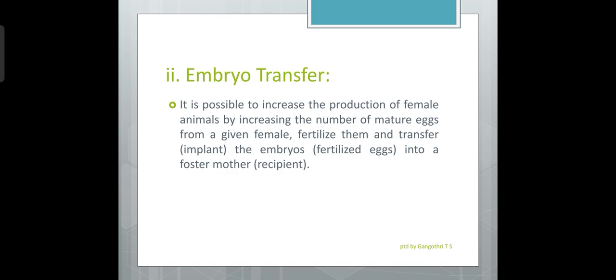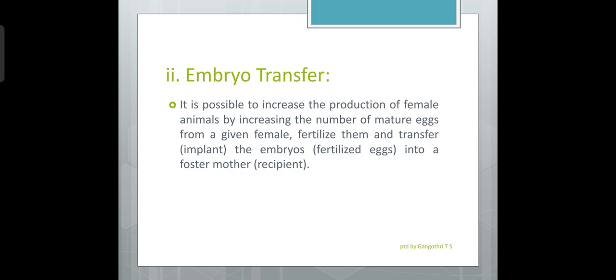This is the known fact. It is possible to increase the production of male animals by increasing the number of mature eggs from a given female, then fertilizing them and transfer or implantation.